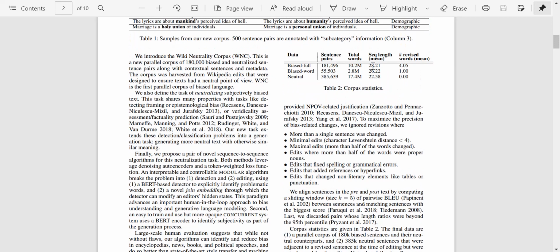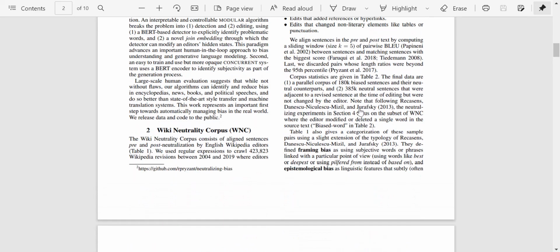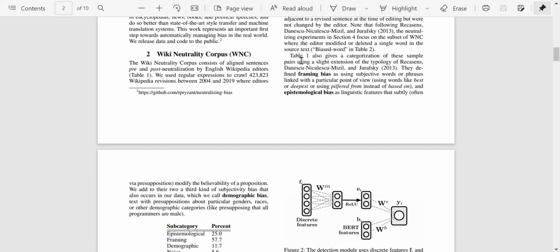So they've given the corpus statistics. How many total words there are, how many sentence pairs, average sequence length, and the revised words per sentence. Corpus statistics are given in table 2. All of this is pretty self-explanatory. Table 1 also gives a characterization of these sample pairs using a slight extension of the typology of these gentlemen.